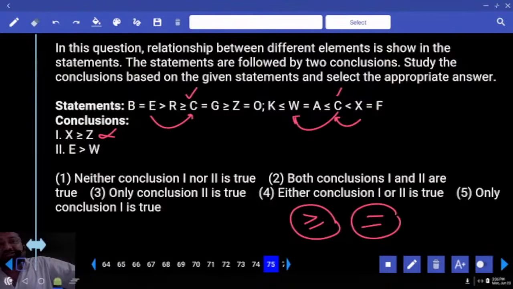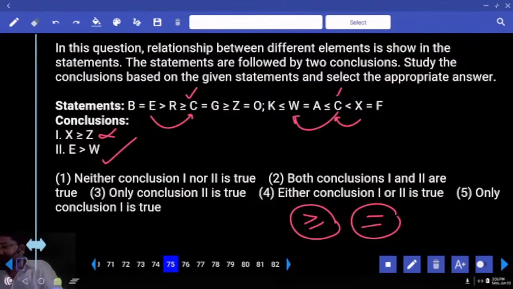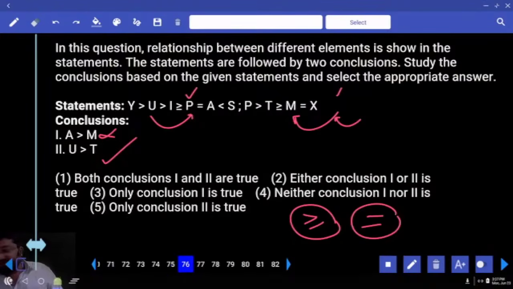C greater than or equal to W. Greater than or equal. What's the answer? Greater. Did I get the answer? Yes. Name the answer? Only 2. 76.